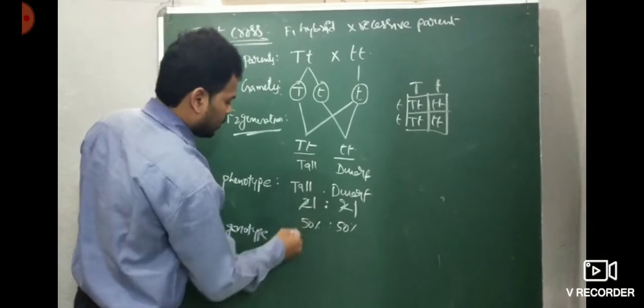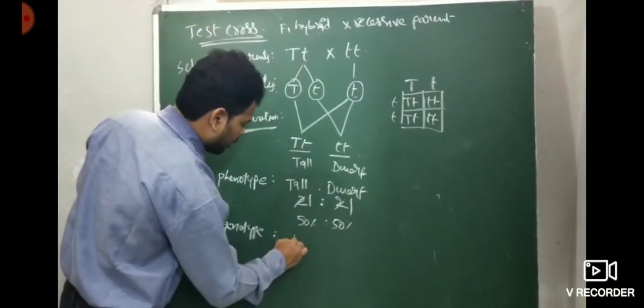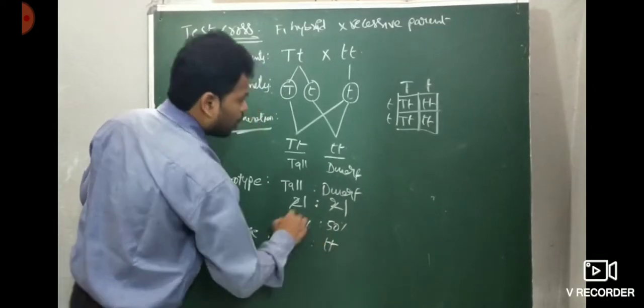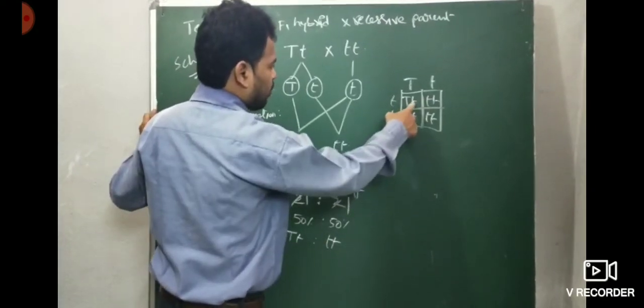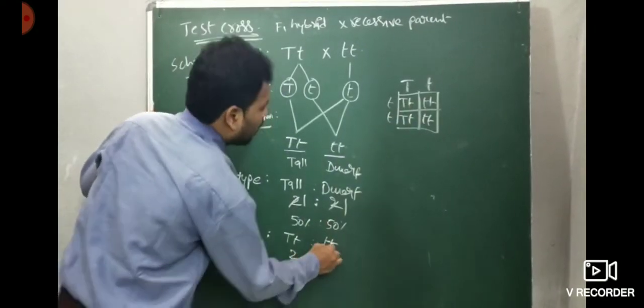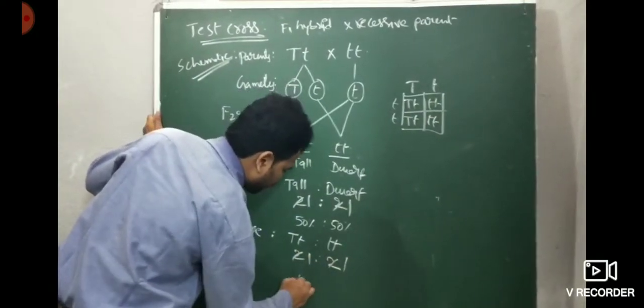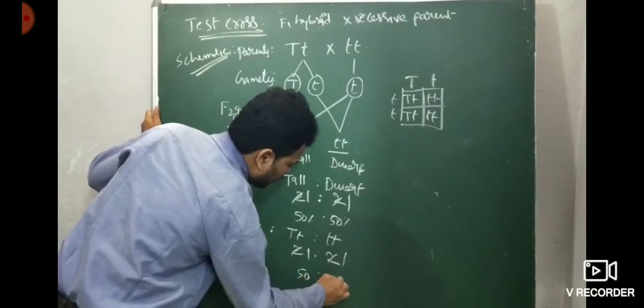What is the genotype here? Capital T small t is the genotype of a tall plant. Small t is the genotype of the dwarf. How many are there? Capital T small t is 2, and small t is 2. So the ratio is 1:1, which is 50:50. So the genotype ratio is also 1:1.